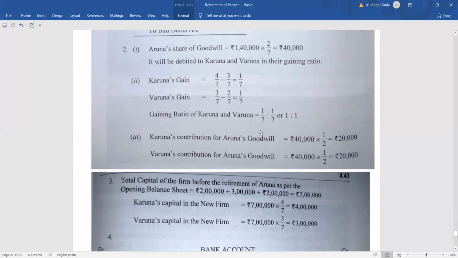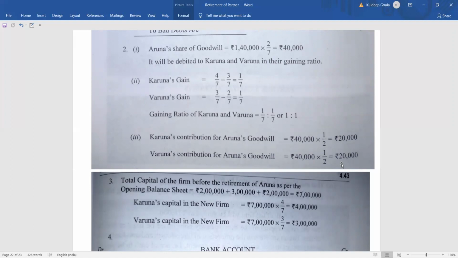So how much will be given by Karuna and Varuna? 20,000 each. So what is the journal entry for this? The journal entry will be like this: Karuna's capital account debit, Varuna's capital account debit. How much? 20,000, 20,000 to Aruna's capital account, 40,000. Okay.